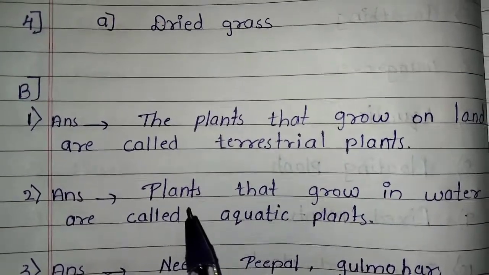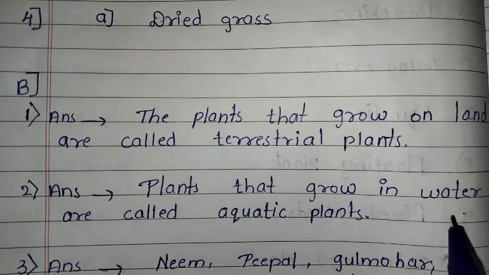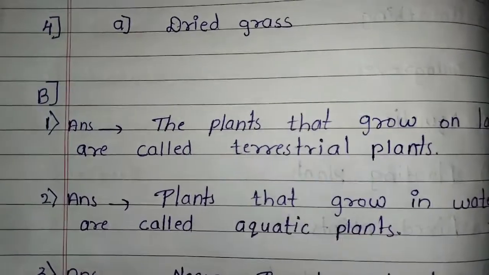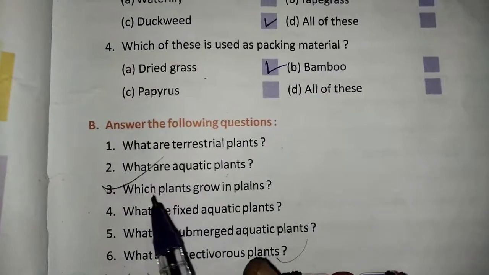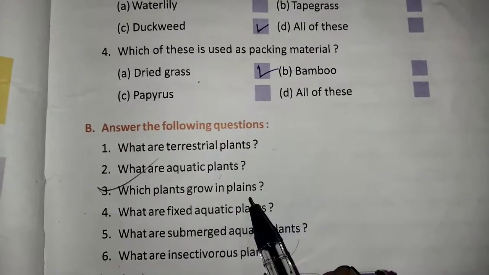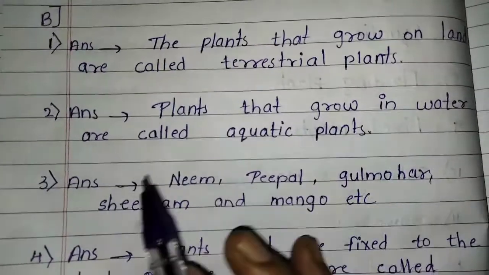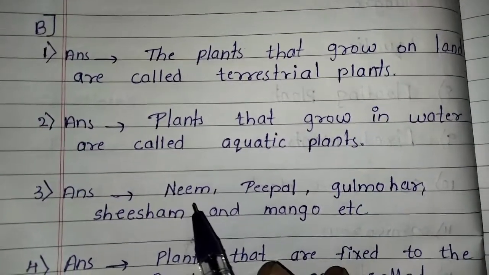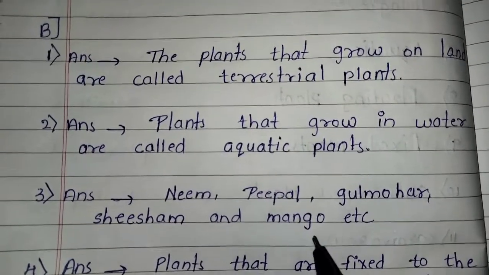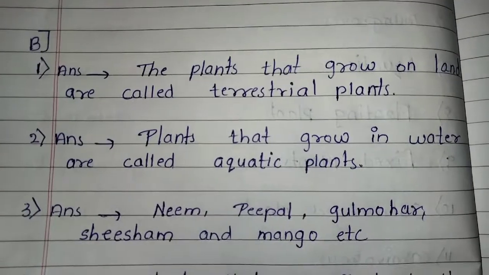Answer, plants that grow in water are called aquatic plants. Third one, which plants grow in plains? Answer, neem, peepal, gulmohar, shisham and mango, etc.